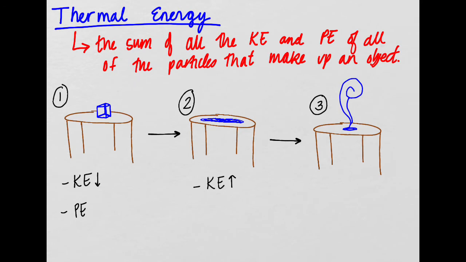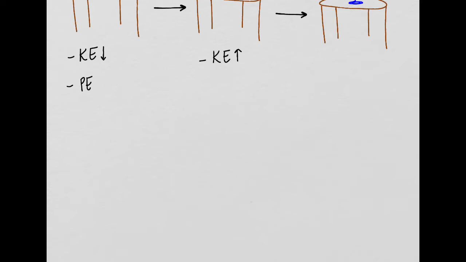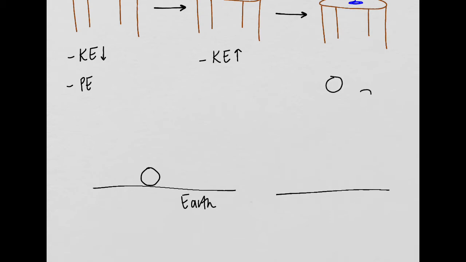It's the same kind of thing as when I have a ball, and here's the surface of the earth, and here's the ball. If it's not moving, the potential energy of this ball is very low compared to, let's say, this ball that I pick up so it's 5 meters off the ground, right? So this ball, the red ball here, has greater potential energy because it's farther from the ground.